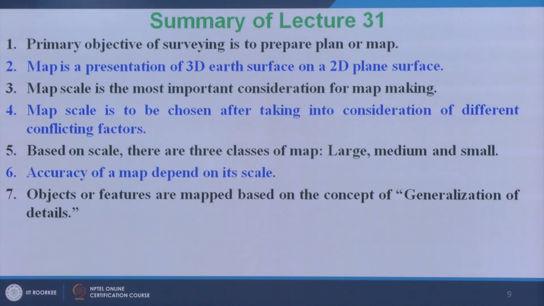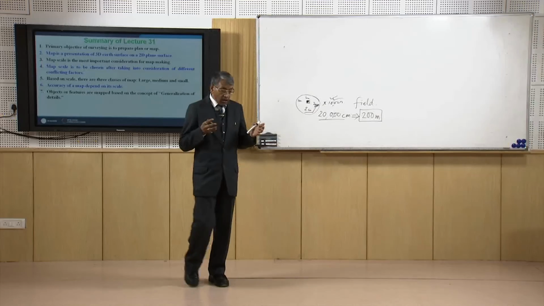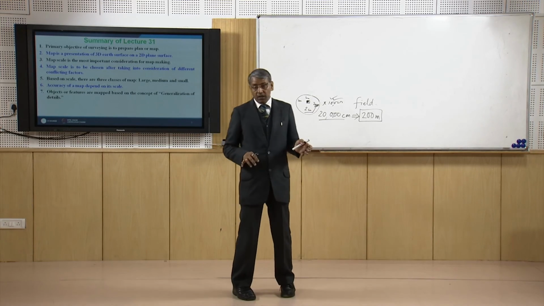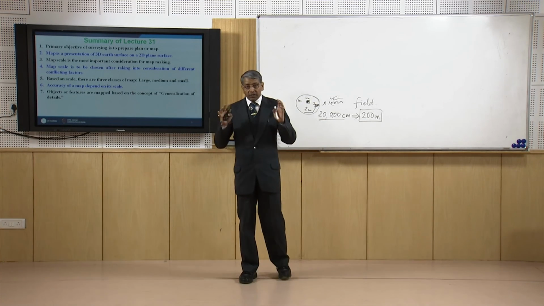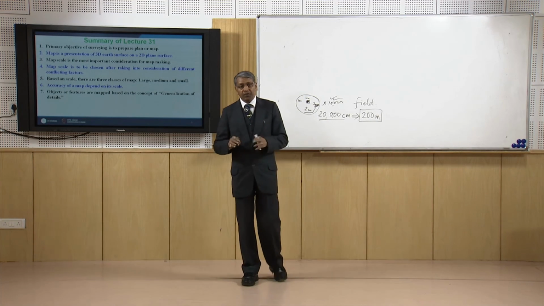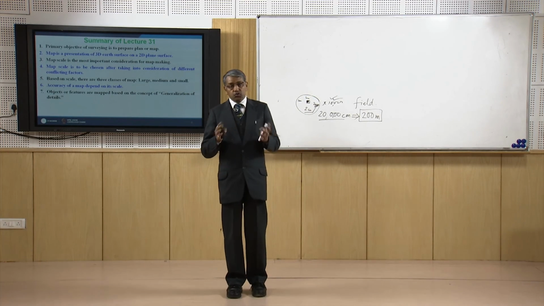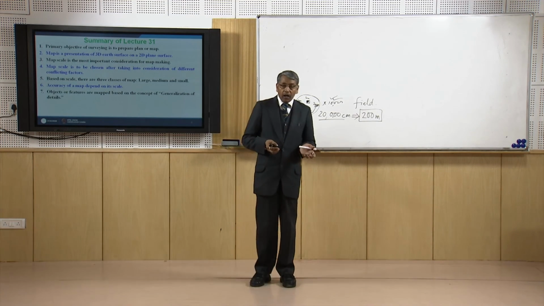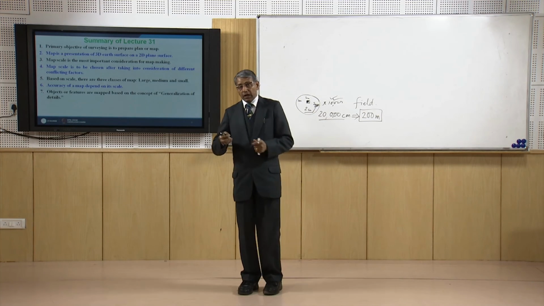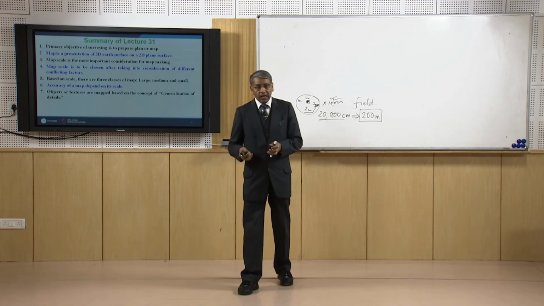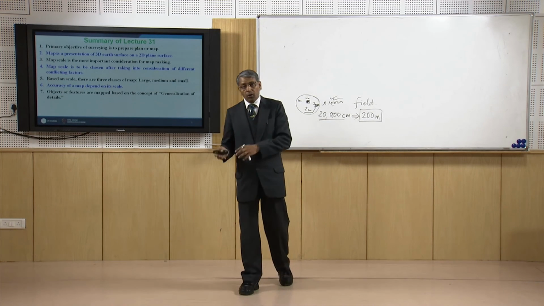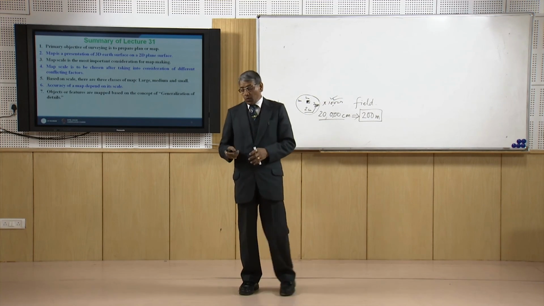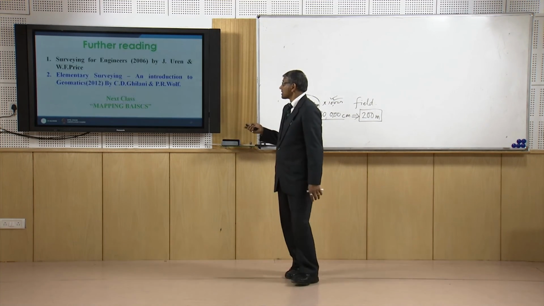The accuracy of a map depends on the scale chosen for it, and the details that are present on the surface of the earth have to be considered under the concept of generalization of detail to omit or to maintain in the map. With this I conclude today's class.